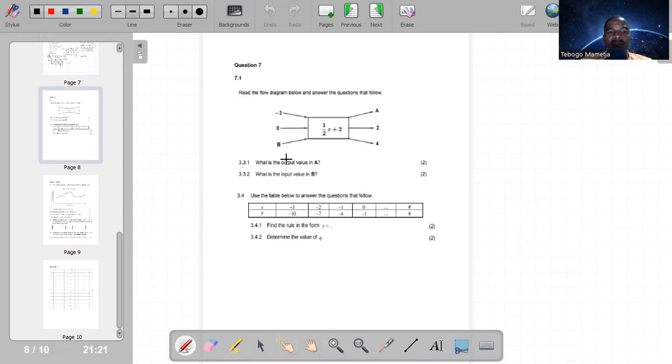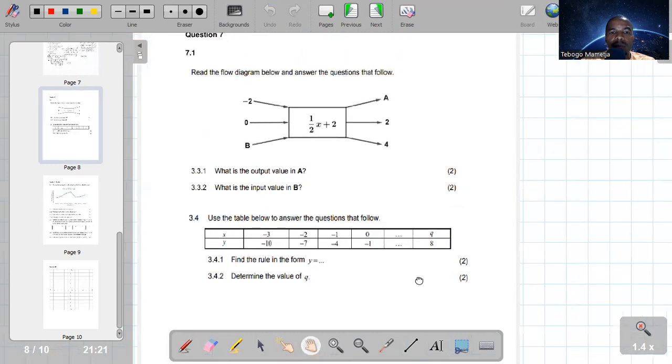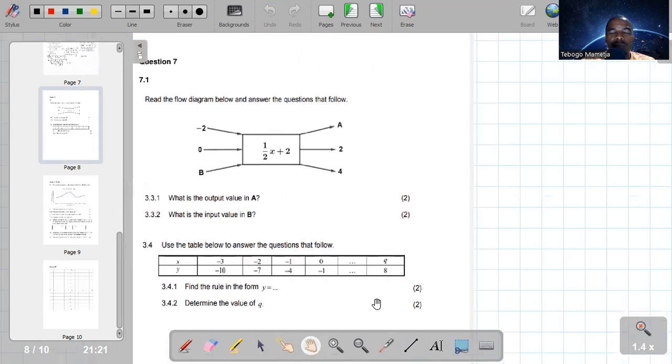Okay, number 7. These are what we call the functions, guys, functions. So let me make it a bit bigger and move it a bit to the right. Okay, read the flow diagram below and answer the question that follows. What is the output value of A? So they gave you a rule there.